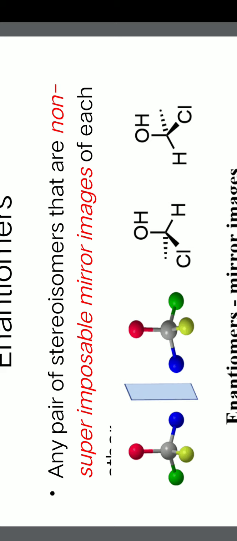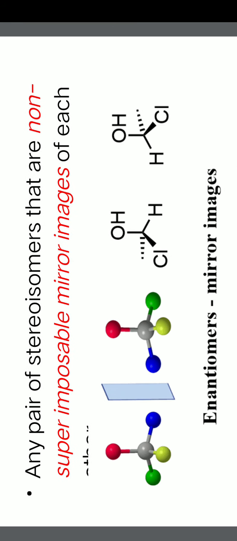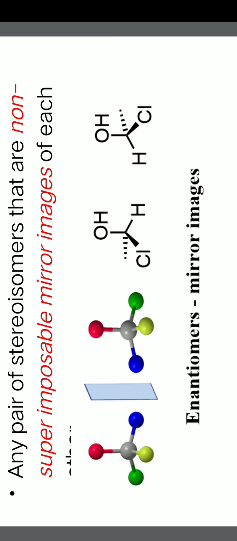That means there are two conditions here. They must be mirror images first. Whatever two molecules we are selecting, they must be mirror images. You can see here the best and simple examples, the color balls on the left side, which are shown as mirror images.